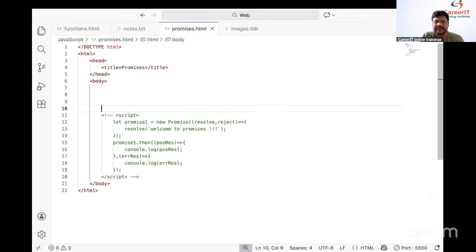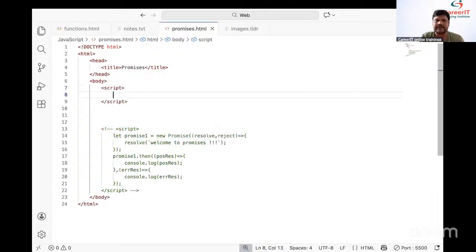I already covered it, but once again let me cover it. Let me take a script tag. Simply, we need to take one tag, and that tag we call the script tag.